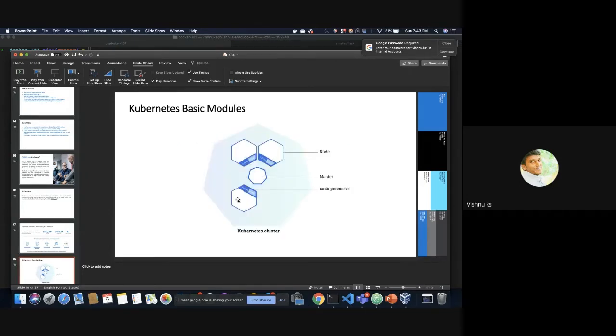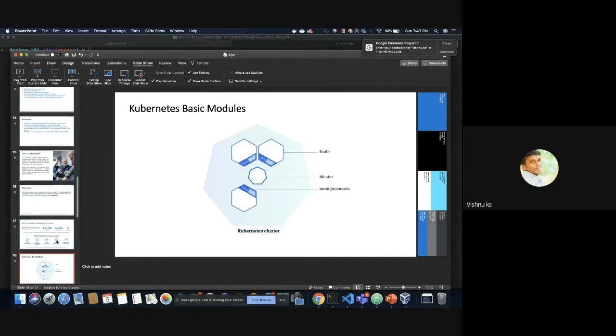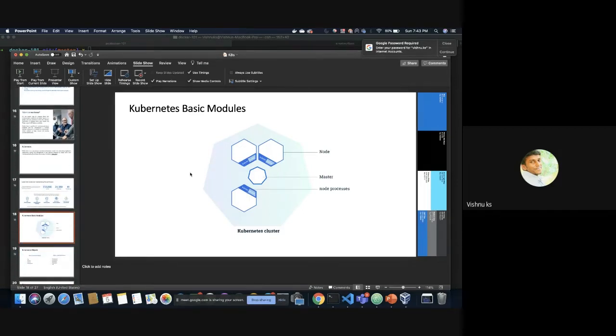If you create a deployment with two replicas, then the pods may be running one here and one here, or one here and one here. That's how deployment works. If you create a daemon set for an application, that will be running on all the nodes. That application will be running as a pod in all the worker nodes. The use case I was telling, daemon sets are mostly used for collecting logs of containers and worker nodes.